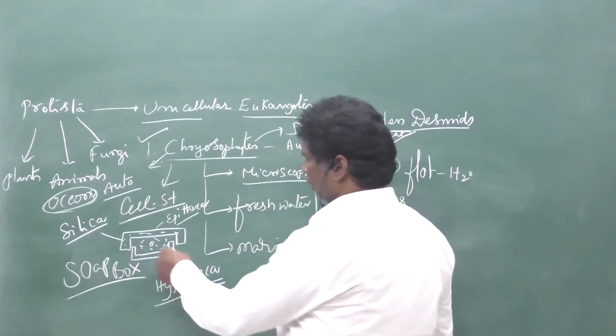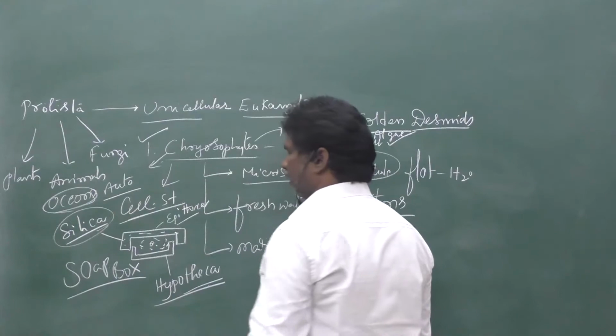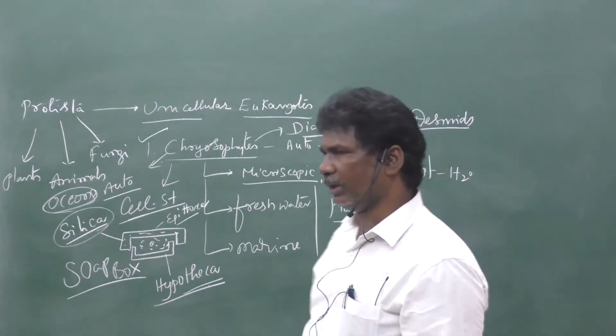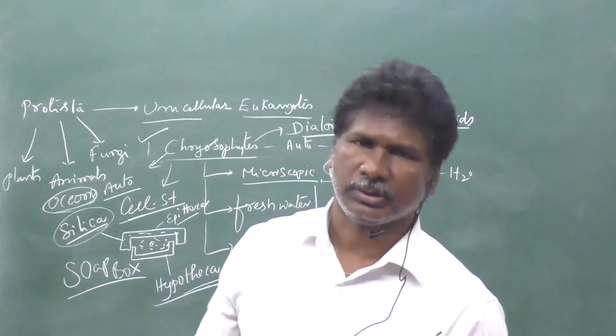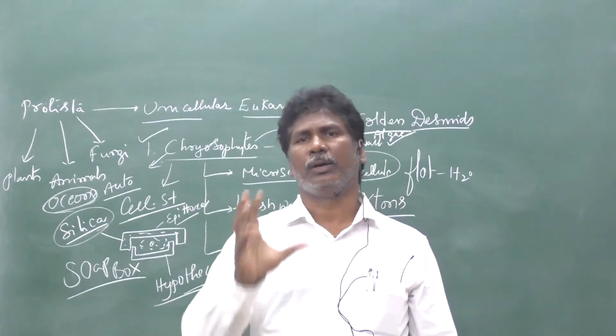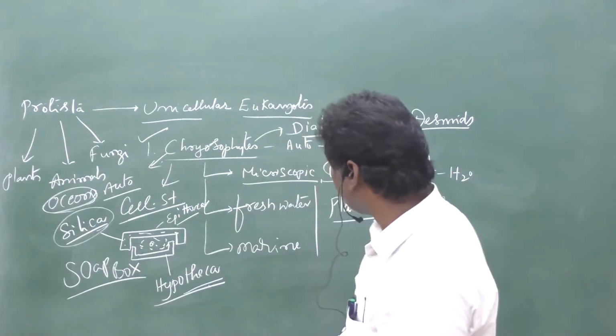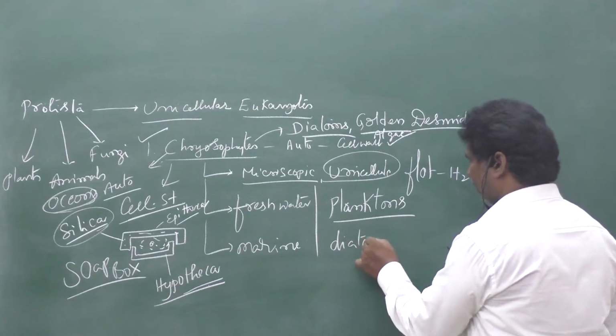So that is the structure. The cell walls contain silica crystals, and when those single cells die, they can be deposited at the bottom and form into a hard soil. That hard soil is called diatomaceous earth.